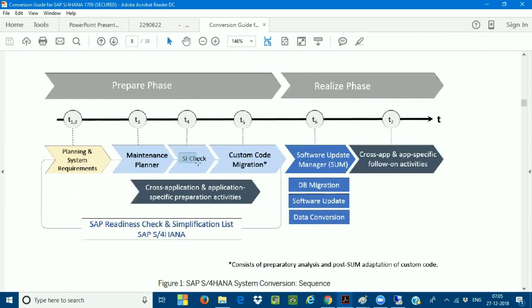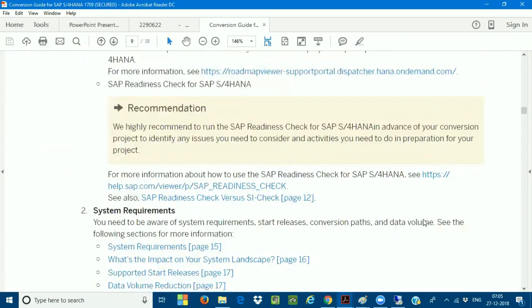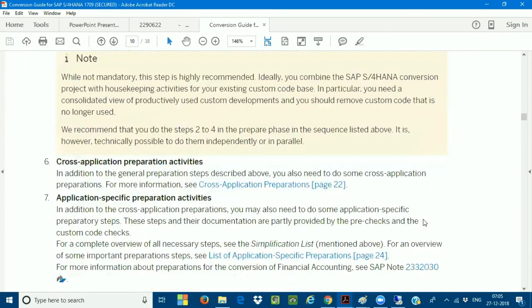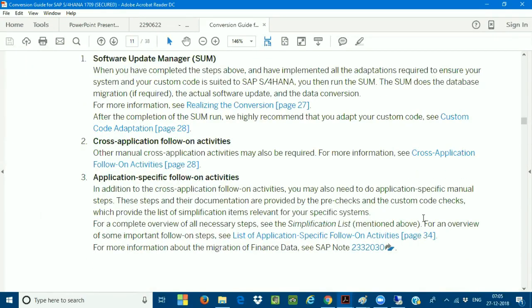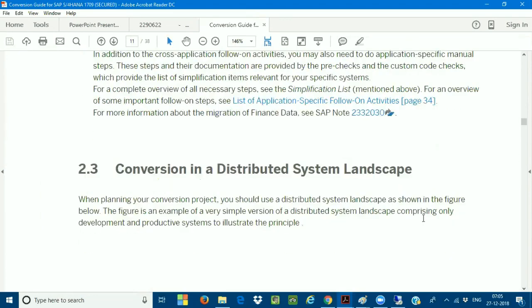This is the report I'm talking about now. Okay, the simplification item check report. Earlier it was called a standalone report. Now we are calling it an SI check. SI check is nothing but simplification item check.